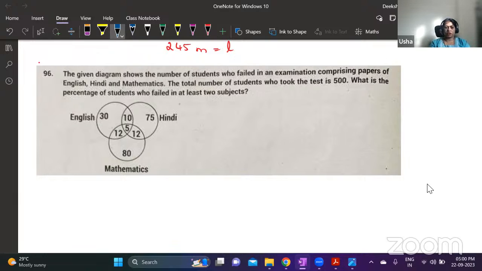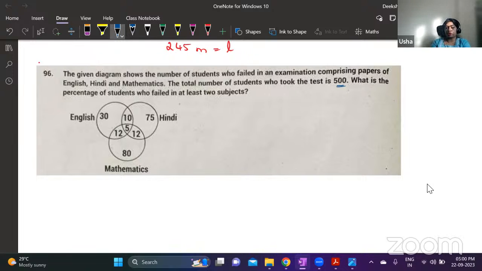Okay, this one is similar to one of the previous questions. The given diagram shows the number of students who failed in an examination comprising papers of English, Hindi and Maths. This is the students who failed. The total number of students who took the test is 500. What is the percentage of students who failed in at least 2 subjects?